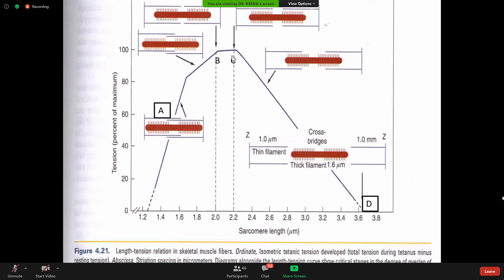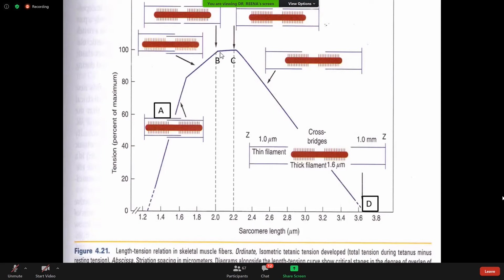So tension developed in muscle during contraction is directly proportional to the number of cross bridge formations. Is this clear? Tension developed in muscle during contraction is directly proportional to the number of cross bridge formations. So in this point, we can see the number of cross bridge formations is less, so there will be less tension developed.